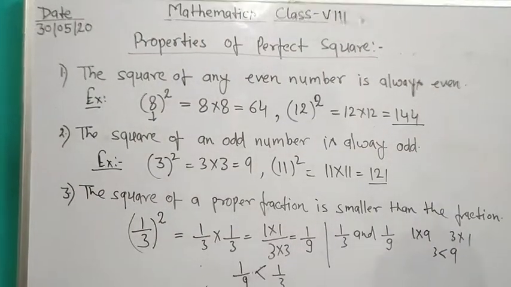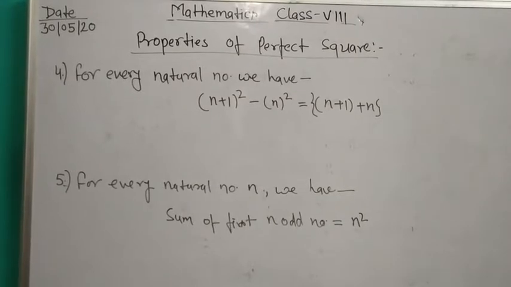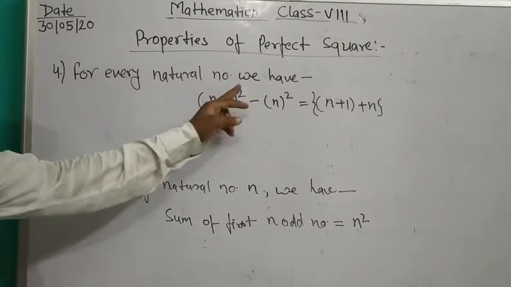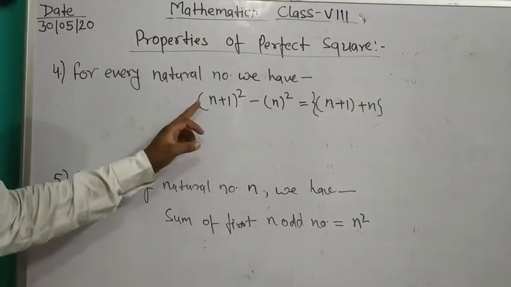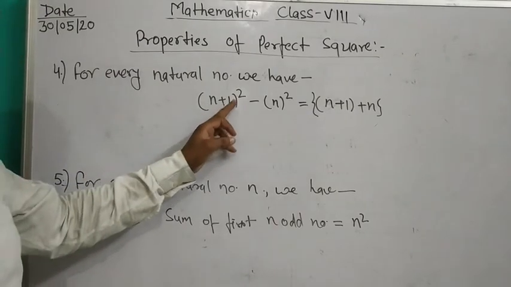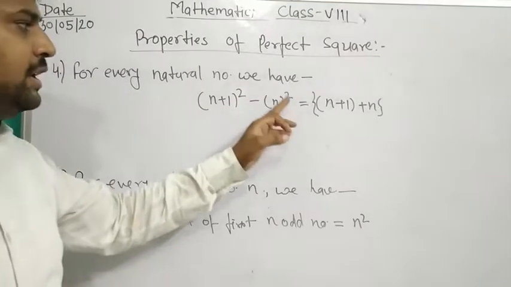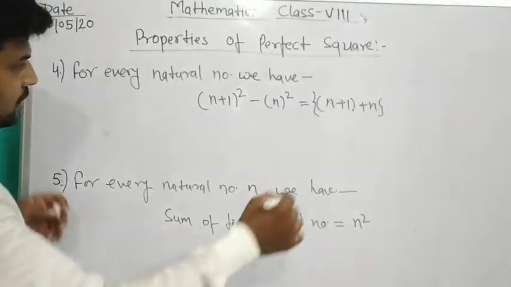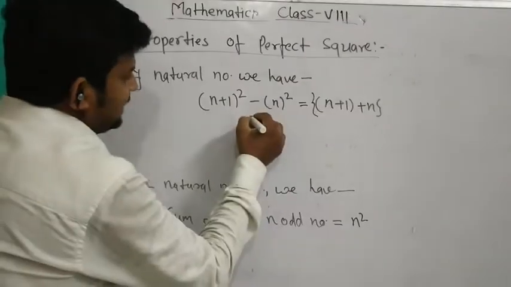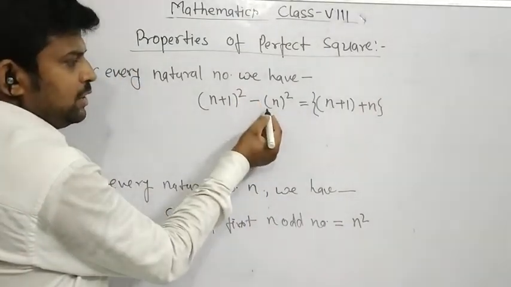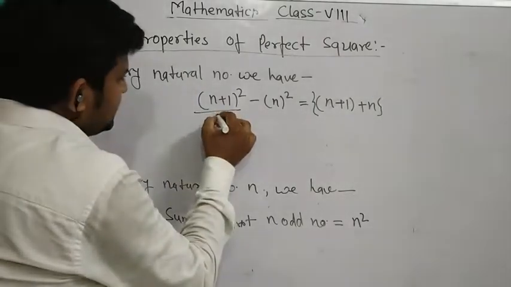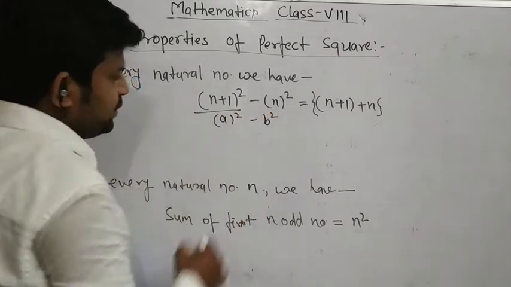Now the fourth property: for every natural number n, we have (n plus 1) whole square minus n square equals n plus 1 plus n. But how? We solve the LHS, (n plus 1) whole square minus n square. This is in the form of a square minus b square.